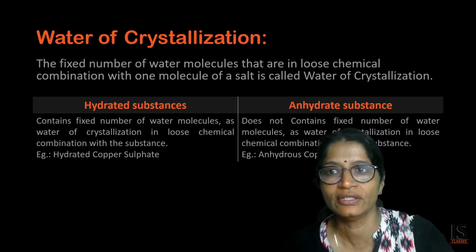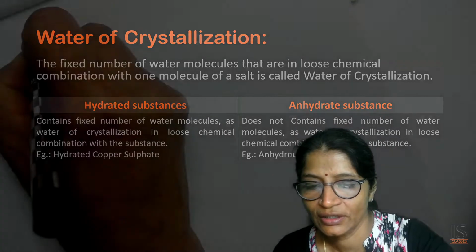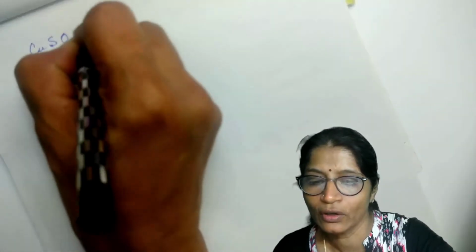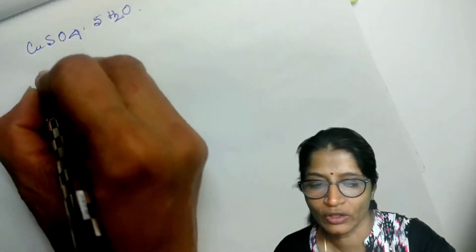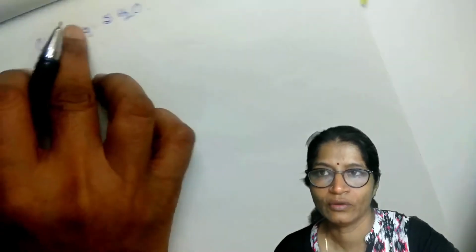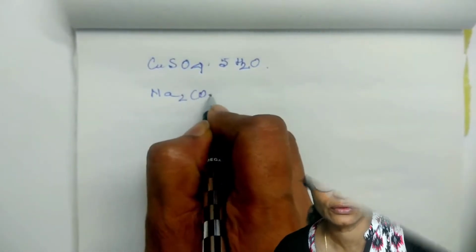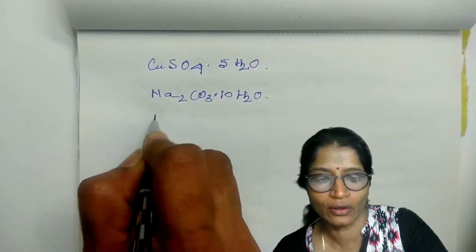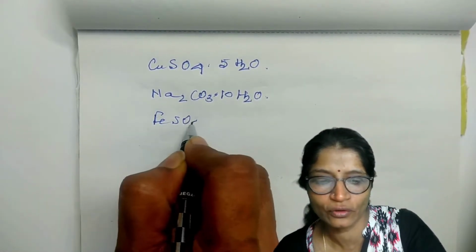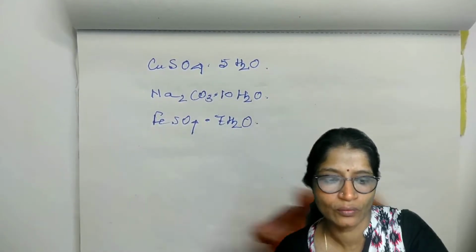You have heard about the salt hydrated copper sulfate, that is CuSO4.5H2O, or washing soda, that is Na2CO3.10H2O, or green vitriol, FeSO4.7H2O, or Epsom salt, MgSO4.7H2O.